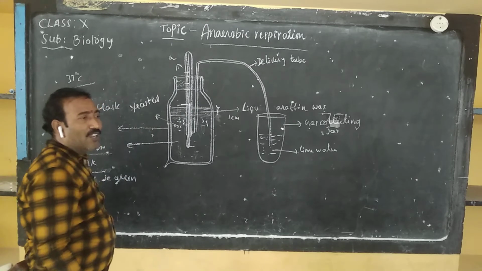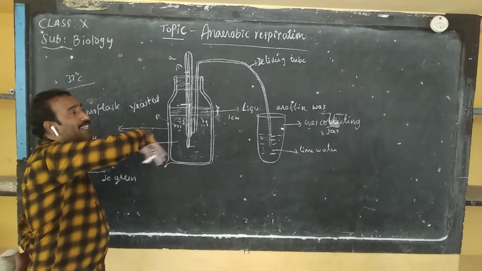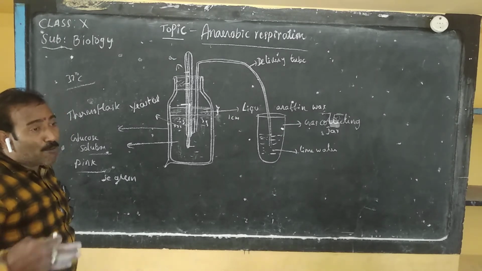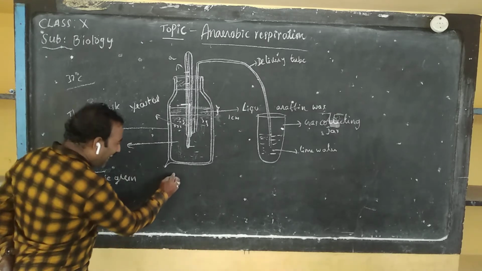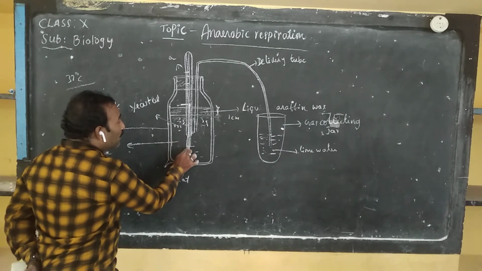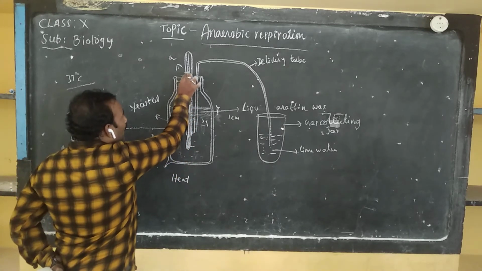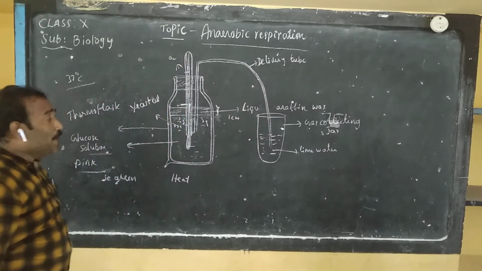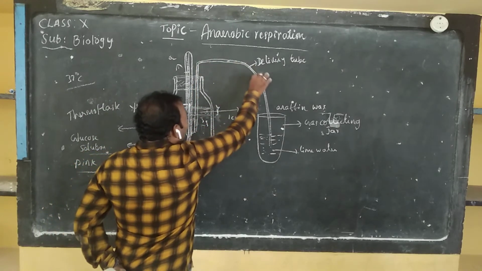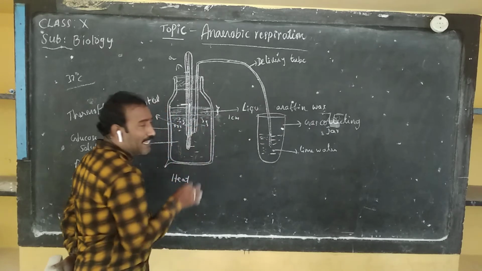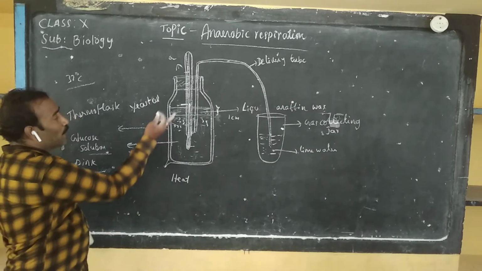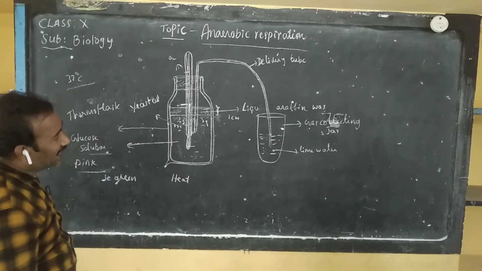That means these yeast cells respire by anaerobic respiration, producing some amount of energy as heat. By observing this heat, the mercury in the thermometer will expand and the mercury level will increase. You also observe that a colorless gas escapes through this delivery tube, and it will turn lime water milky white. By this experiment, we proved anaerobic respiration.